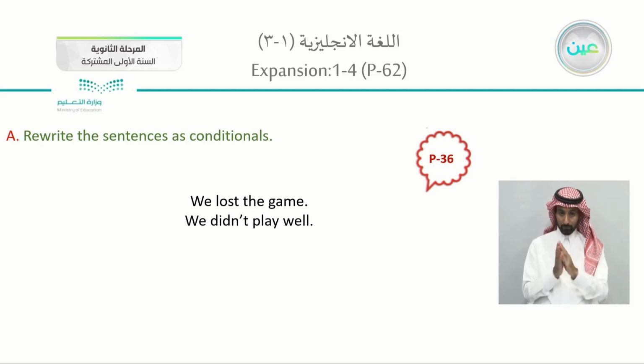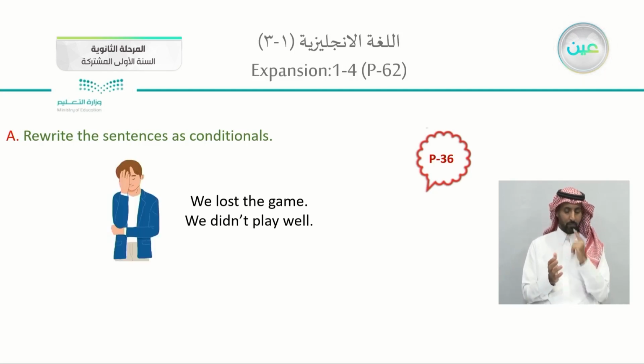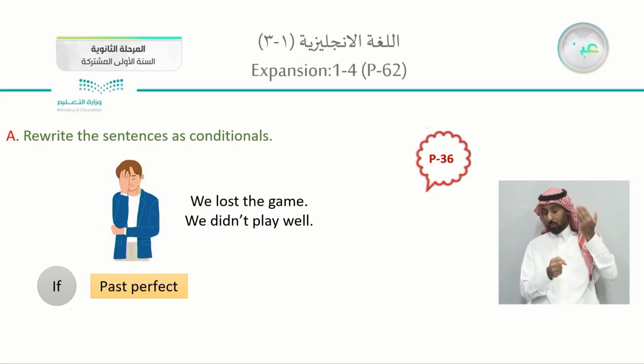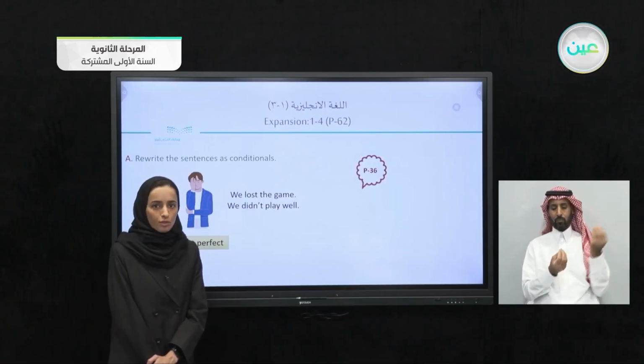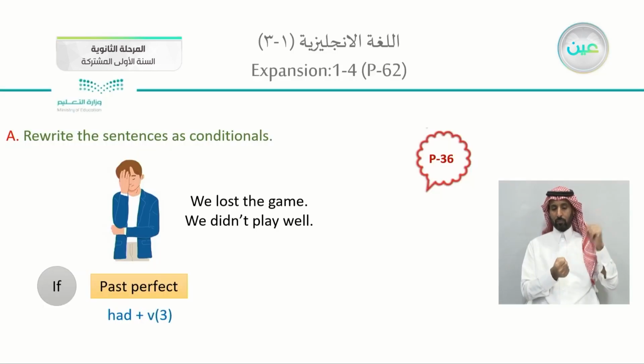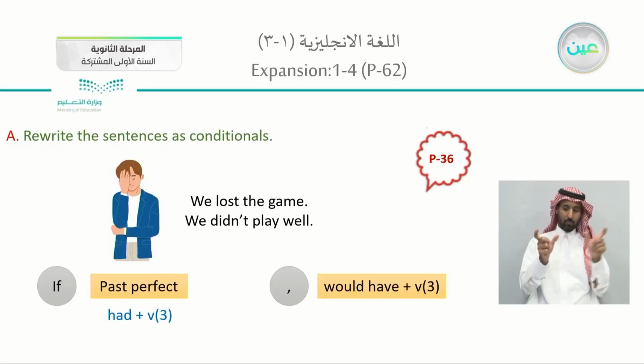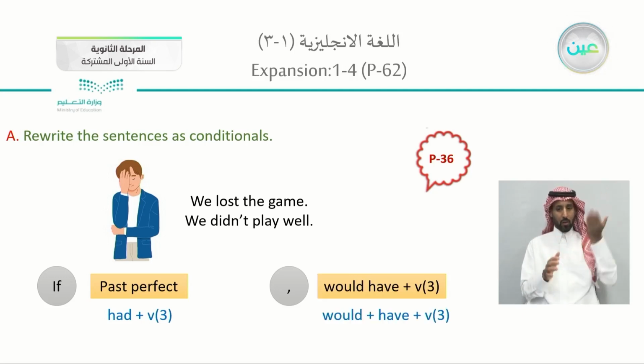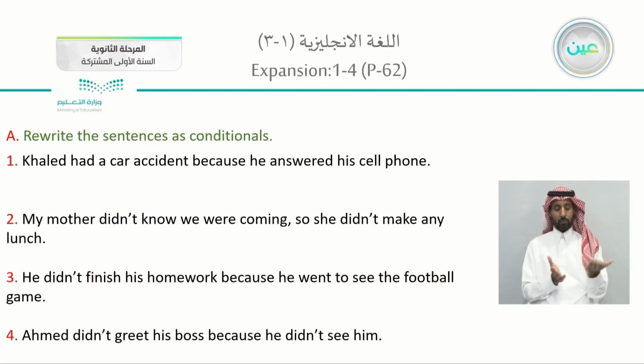How are we going to form a conditional? You will form a conditional starting with "if" plus the past perfect. Past perfect means had plus the past participle of the verb. The second clause is would have plus the past participle of the verb, so would have done. Okay, now let's do the exercise.